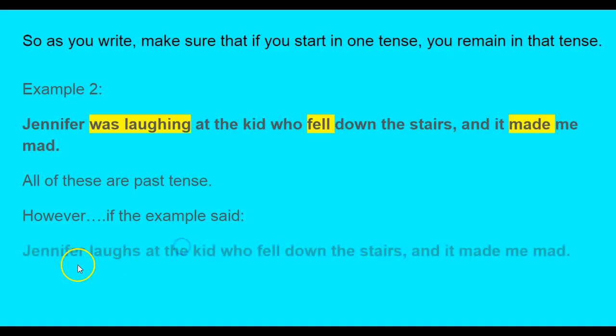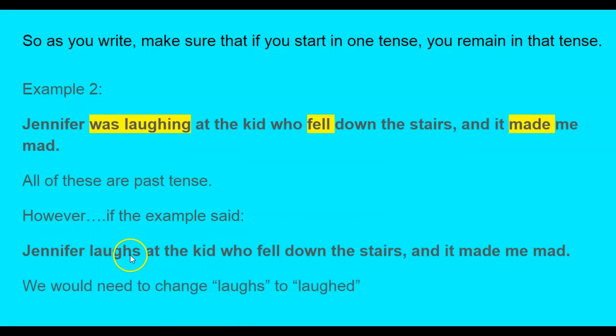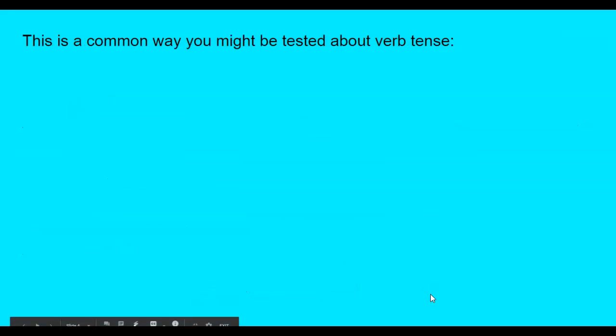However, if the example said Jennifer laughs at the kid who fell down the stairs and it made me mad, that would be incorrect because laughs needs to be laughed or was laughing. Because it feels odd that she's presently laughing about something that happened already and it already made me mad. So be very careful as you're writing or as you're looking, say, on a test to make sure that they're not tricking you with that.